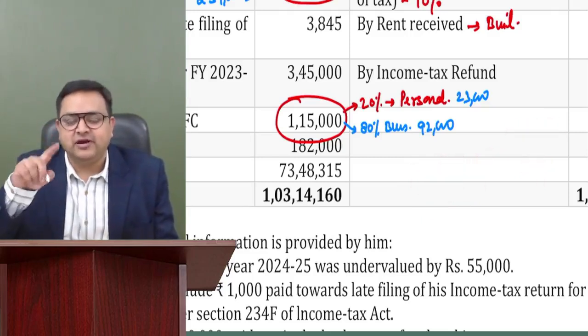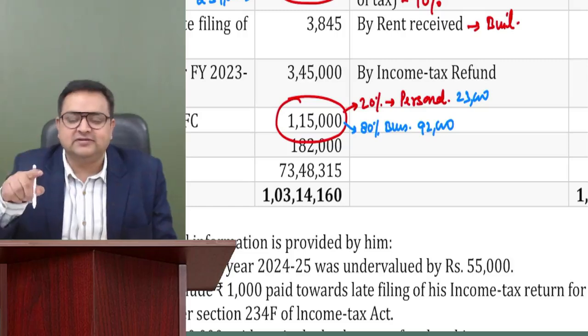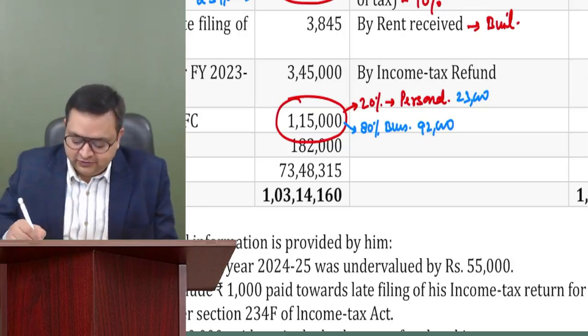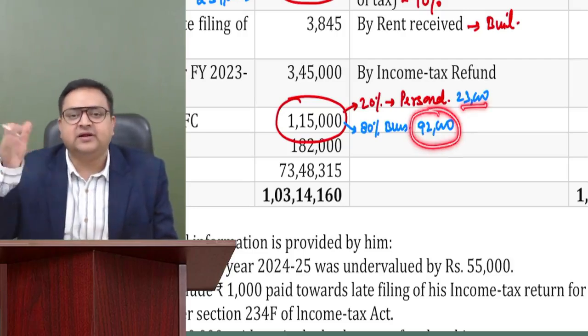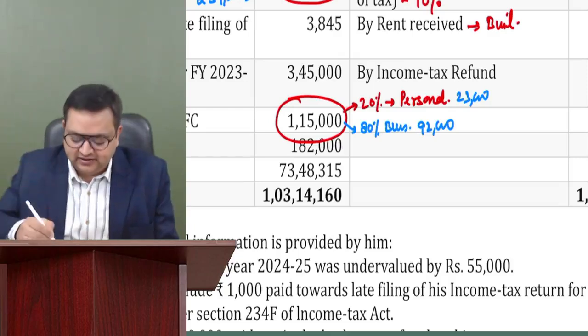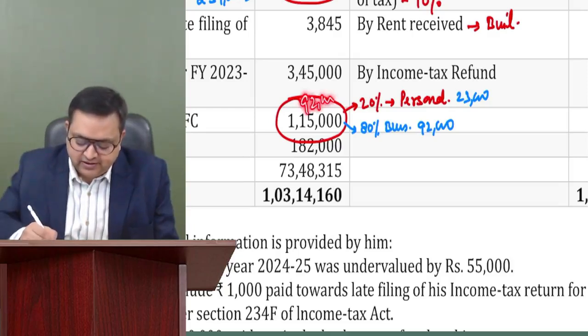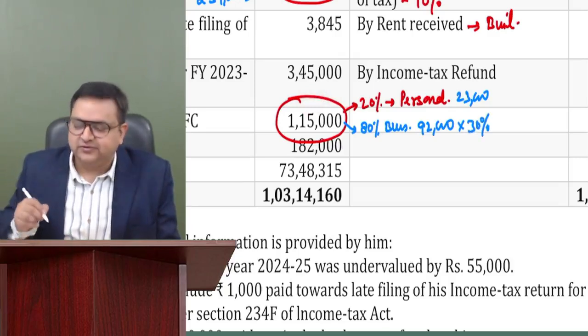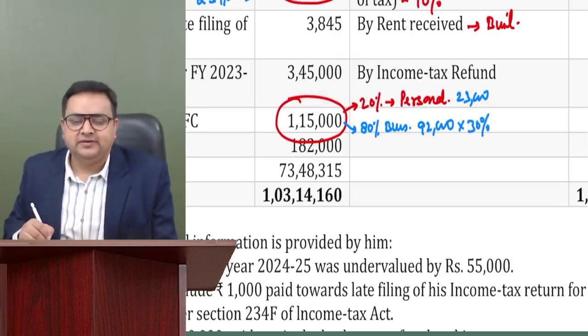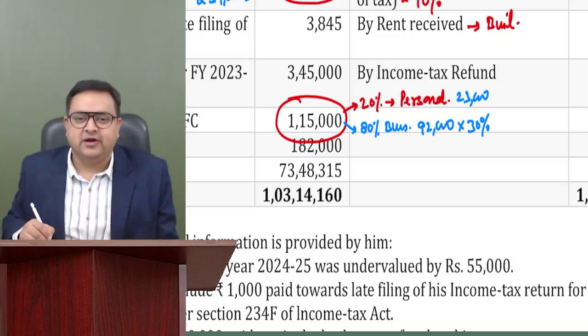TDS was not required to be deducted on the personal part, but on business things the TDS is required. So TDS is required here on 92,000 rupees. And this 23,000 you have altogether disallowed. So now the only thing remaining is 92,000. So you will disallow 30% of 92,000.